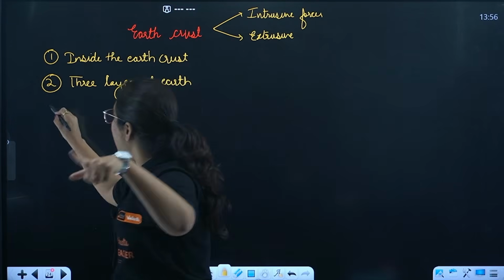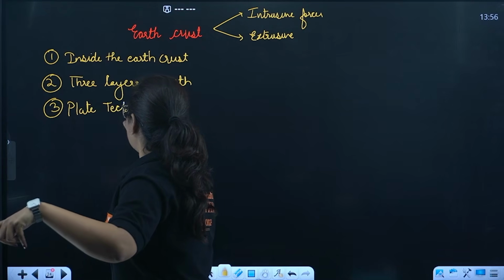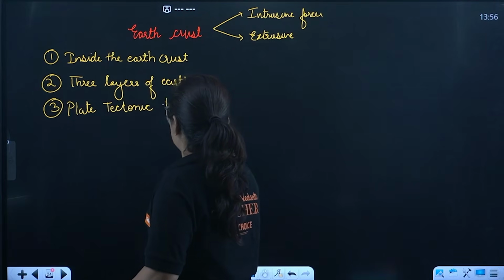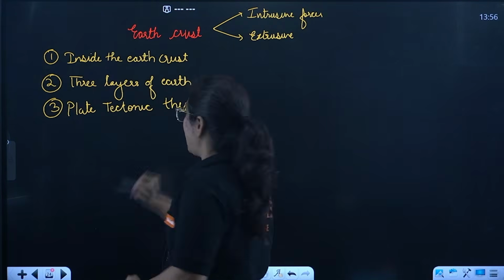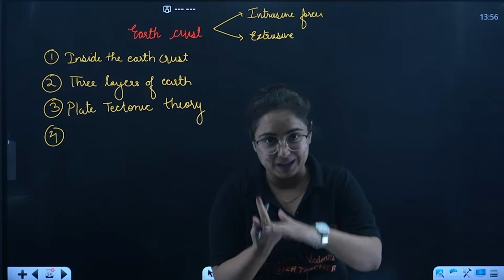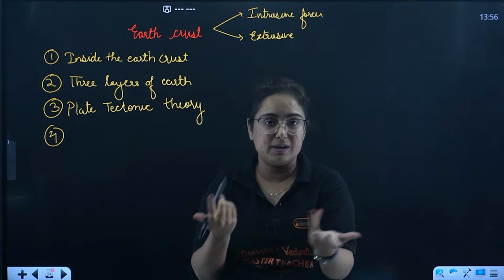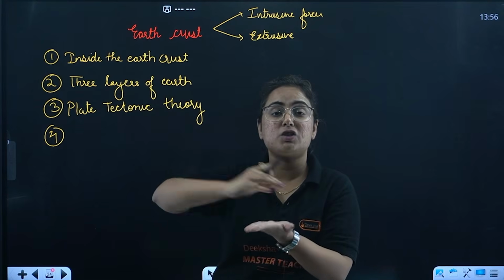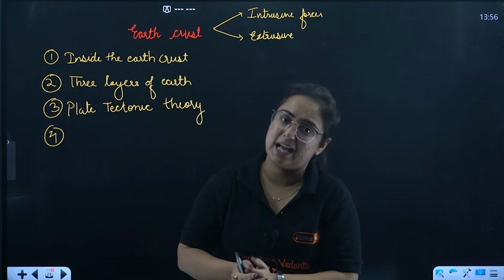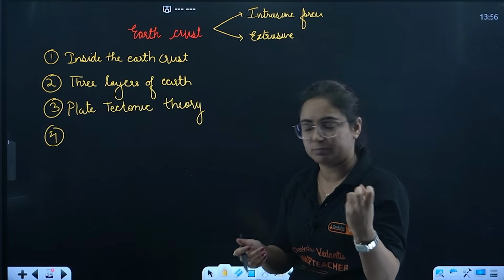And now here I explained to you about the plate tectonic theory. Think in your mind who gave this theory, because we studied it today. After the plate tectonic theory, we saw that there are three different types of plates and three different types of plate movements, boundary movements, which lead to the formation of several landforms like fold mountains, valleys, etc. This is something we studied from the inside of the earth crust.